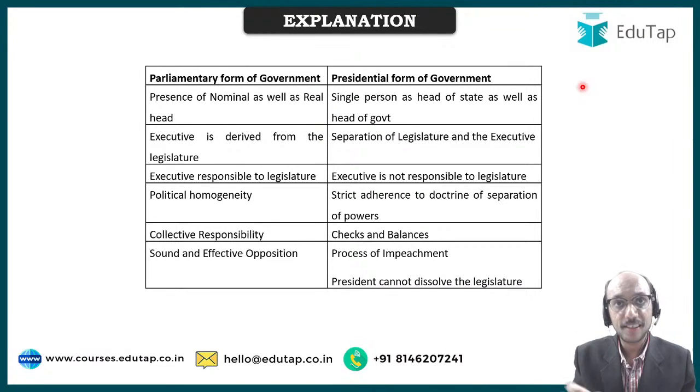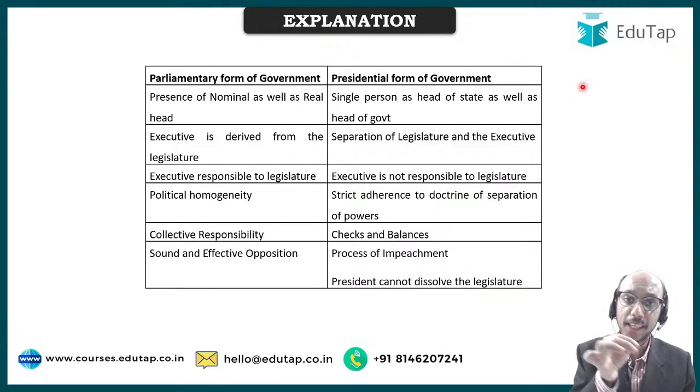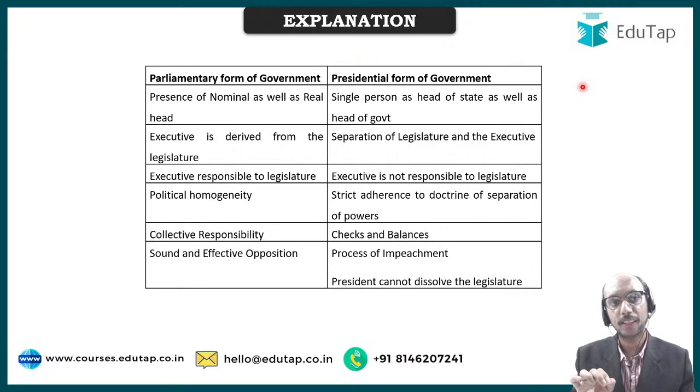So the idea is that in presidential form of government, the executive, that means your government, let us say your president, is not responsible to the legislature. On the other hand, in parliamentary form of government, your prime minister's council of ministers who make up the executive, they are responsible to the legislature, they are answerable to the legislature, and they can be removed by the legislature,